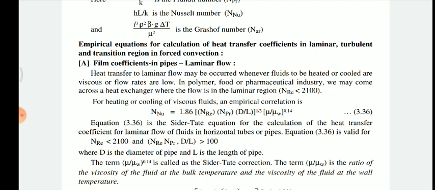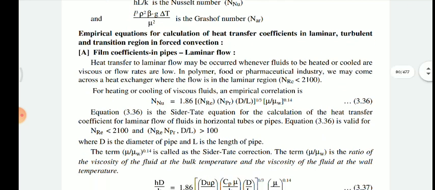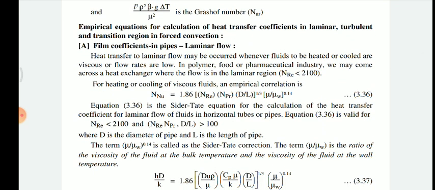Heat transfer to laminar flow may occur whenever a fluid is to be heated or cooled.